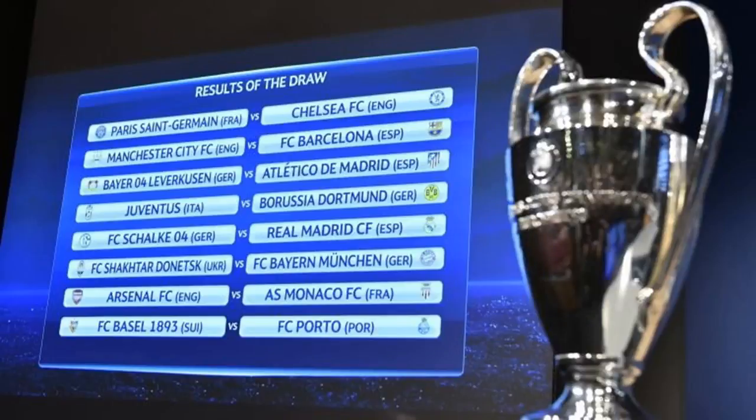Chelsea, for example, could end up in a group with the likes of Porto, Basel and Karabag, which most would expect them to advance from. Manchester United are in this term's Champions League after winning the Europa League in May. At the other end of the scale, Celtic could find themselves pitched against Bayern Munich, Barcelona and Napoli if they stay in pot 4. When do the teams play one another?